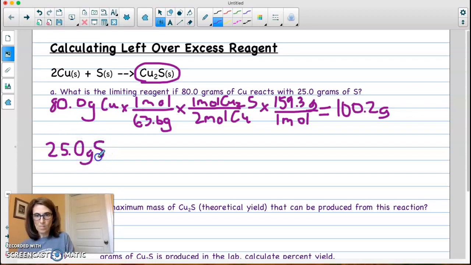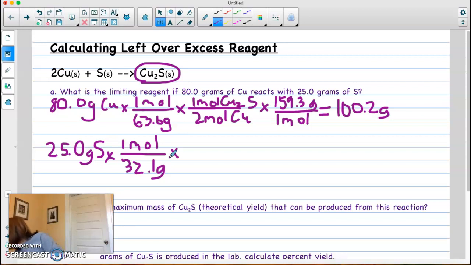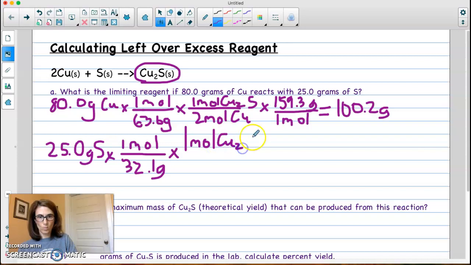Now we're going to do the same thing with our 25 grams of S. So times its molar mass over 32.1 grams, times the mole ratio, which in this case is just 1 to 1, so 1 mole Cu2S over 1 mole of S. And then for the last step again, we multiply by the molar mass of Cu2S.